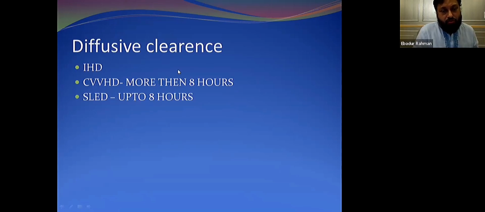Now, these are the examples of diffusive clearance or dialysis. One is intermittent hemodialysis, which is most commonly used in the dialysis units. Then you have continuous veno-venous hemodialysis. This one is the CRRT, one of the modes of CRRT. And if you do it for less than 8 hours or up to 8 hours, then the same one we call SLED, or slow low efficiency dialysis. So SLED, ISD and CVVHD by mechanism are the same thing. Only thing is the duration of delivery.